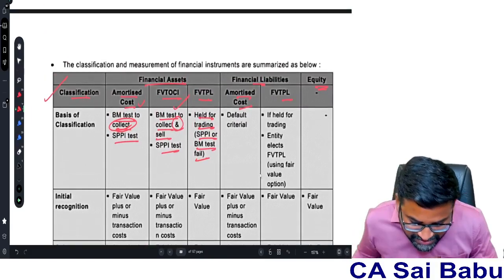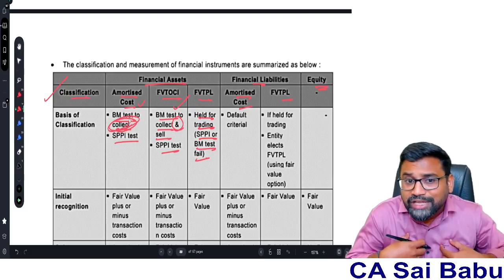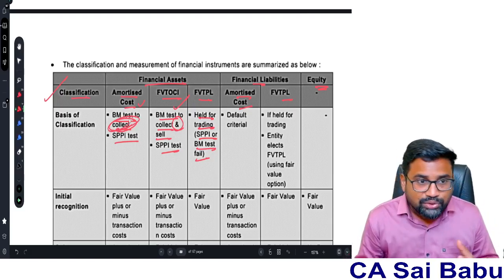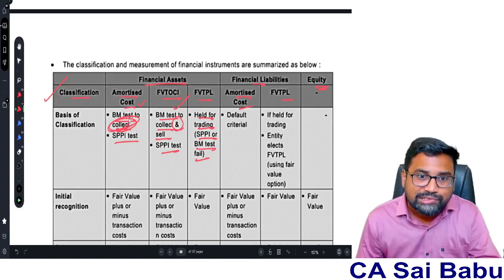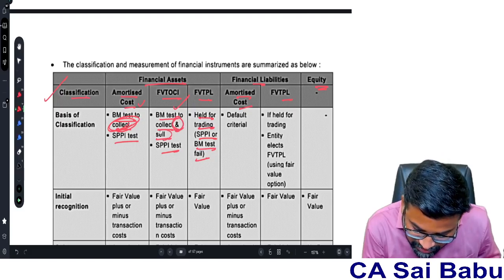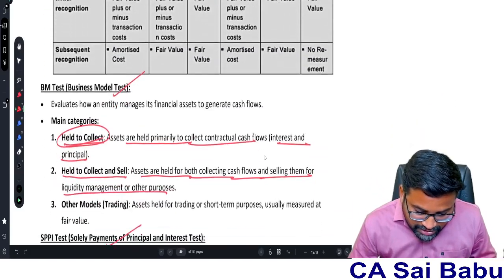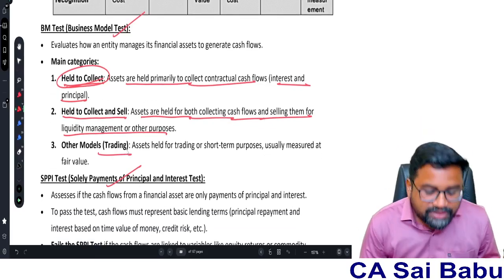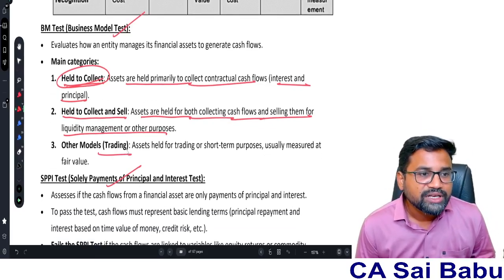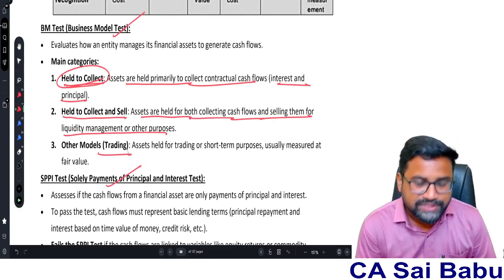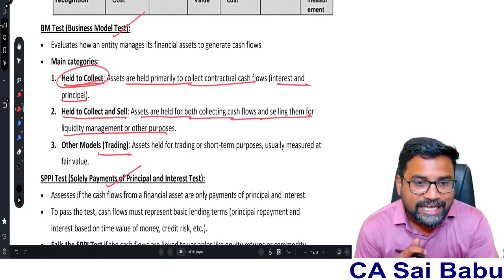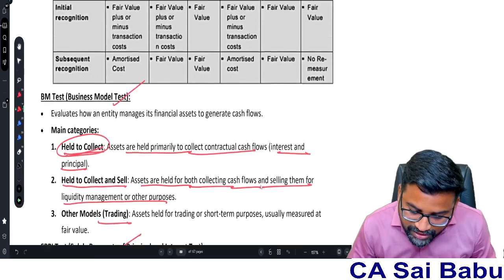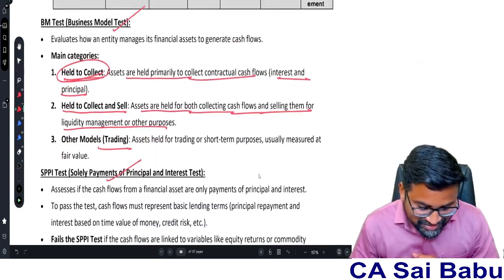The difference here is that with only collect, we don't have the intention to sell. If I have the intention to collect as well as sell, that is the second one, BM test to collect and sell. Now some investments are only for trading. Suppose we made an investment in shares only for trading purposes. We don't want to hold it to collect the cash flows. Then obviously it will come under the FVTPL model.